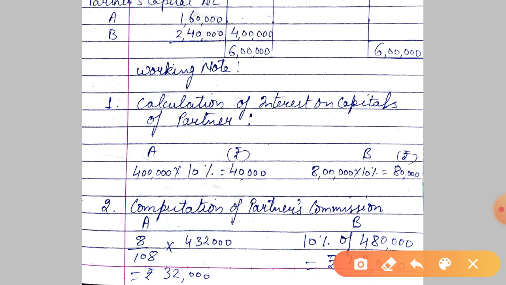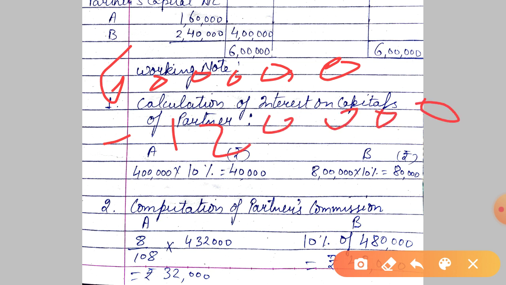Profit is given to you 6 lakh and minus 1,20,000 and what else we have to deduct? B's commission, that is 48,000. So we will get what? 4,32,000.